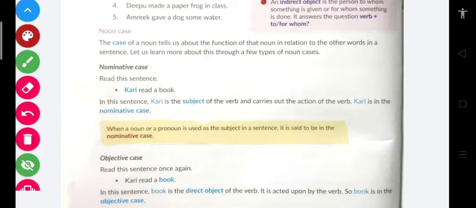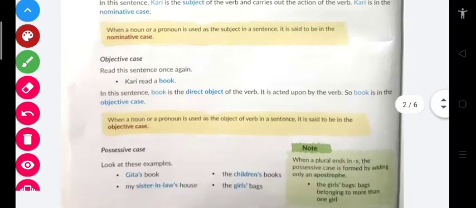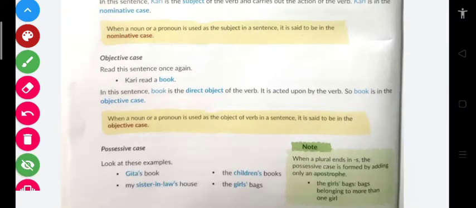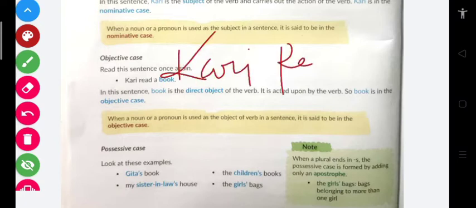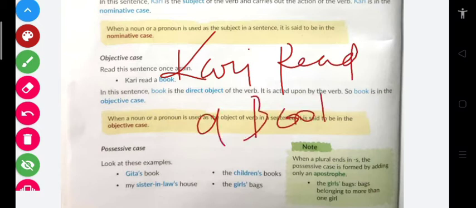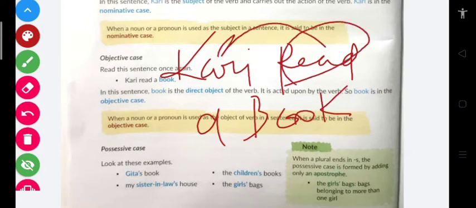Clear? Let's check the second, which is objective case. Kari read a book. Now the sentence is again the same. Kari read a book. So my dear students, here the action of reading is done by Kari, but it is done on the book. Clear? The action of reading is done on the book.